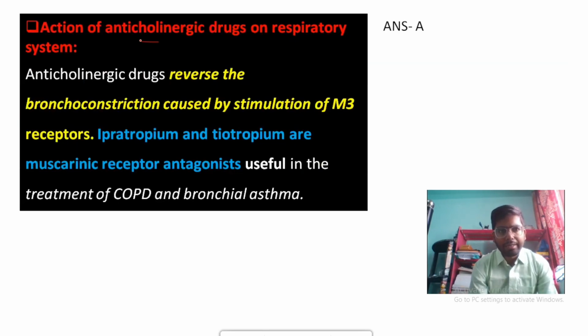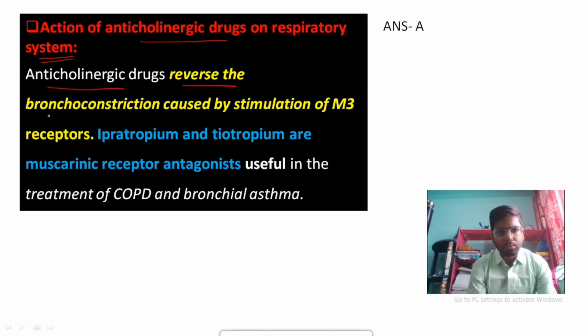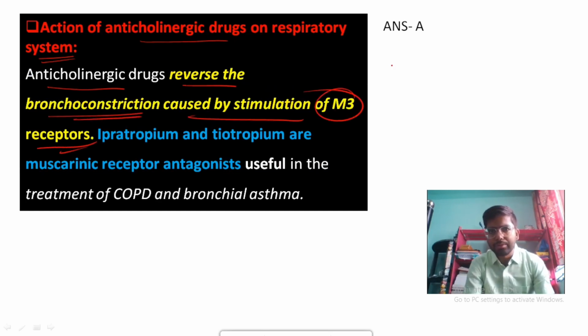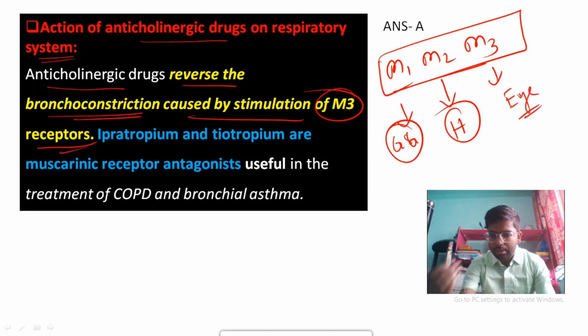Actions of anticholinergic drugs on the respiratory system: anticholinergic drugs reverse the bronchoconstriction caused by stimulation of M3 receptors. In the previous video, we discussed the M1, M2 and M3 receptors. All of these are G protein coupled receptors. The M2 receptor is present in the heart, the M1 receptor in gastric glands, and the M3 receptor in the eye, smooth muscle and bronchus.